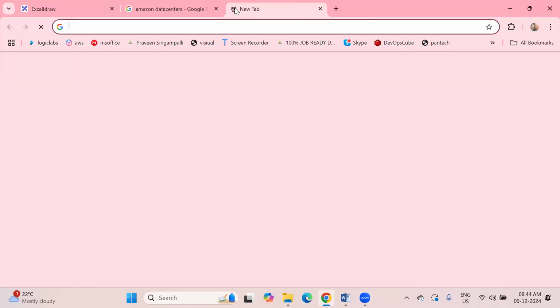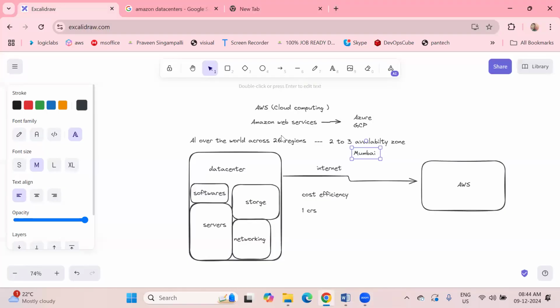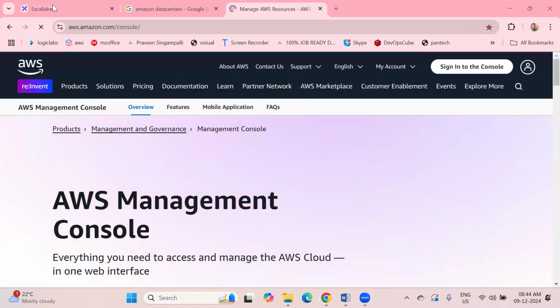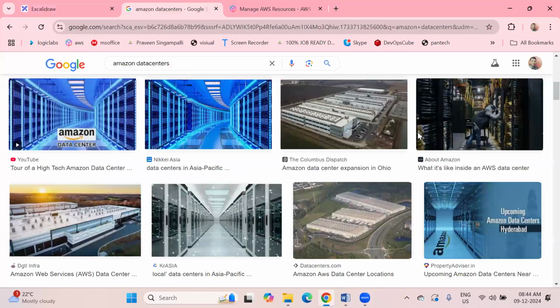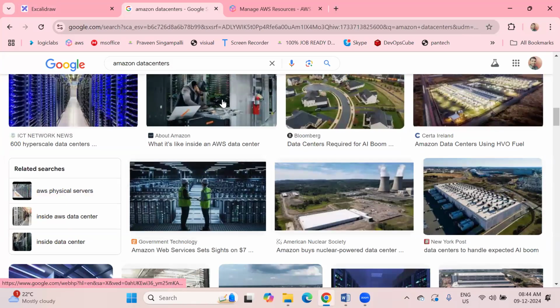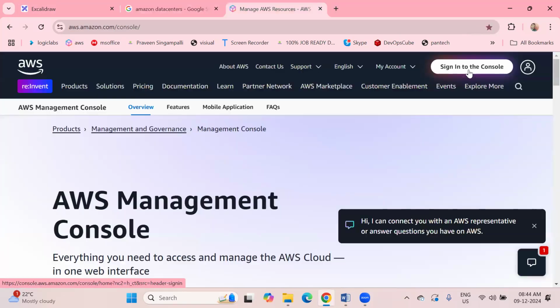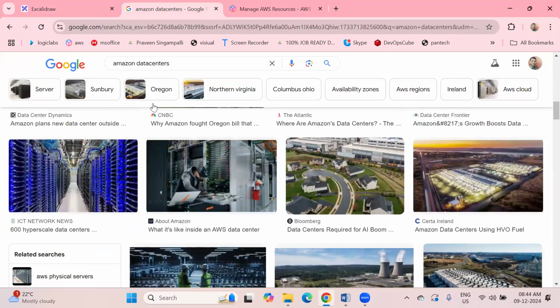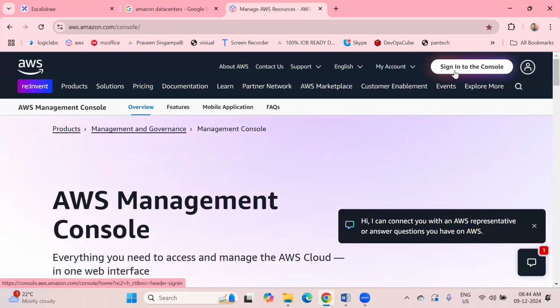Okay, let me show you how we are going to access AWS. This is the portal called AWS. Through this portal, we can access this kind of environment: servers, storage, applications, everything, with the help of this portal via the internet. If you have internet, that's it. You can simply log into your AWS, connect to the data center, and access whatever you require. Let's log into the console.